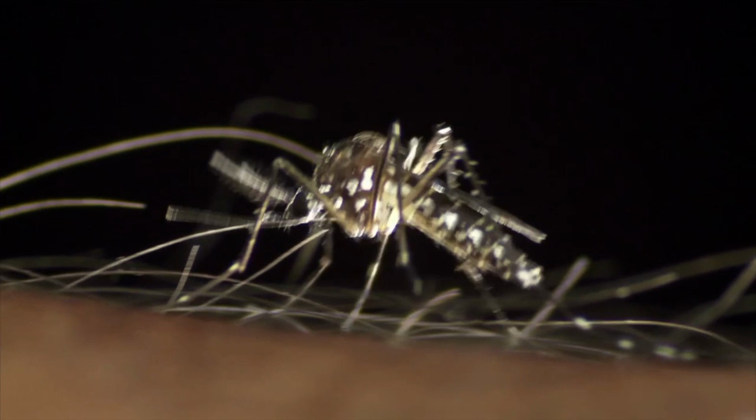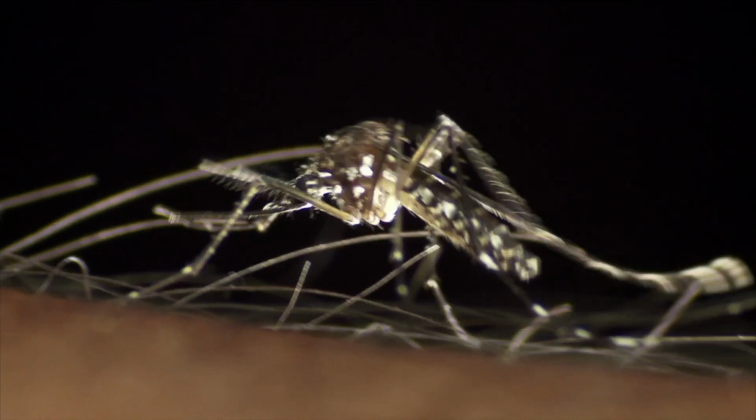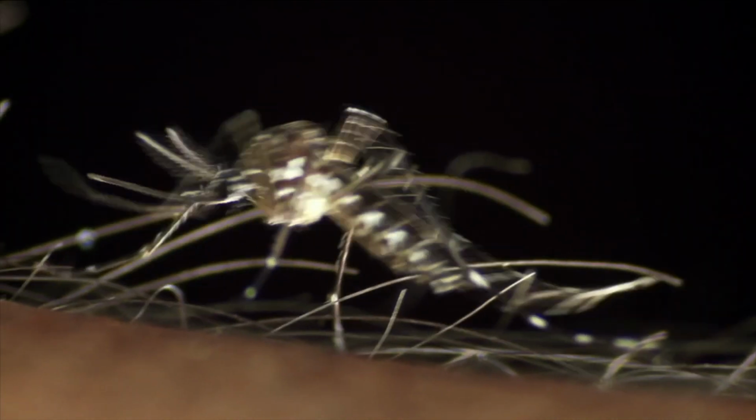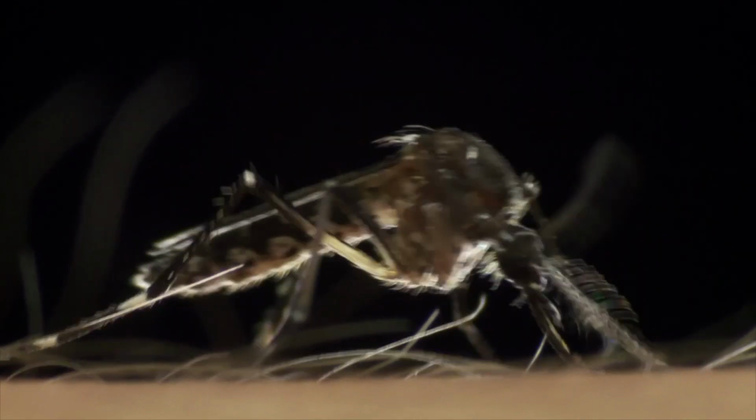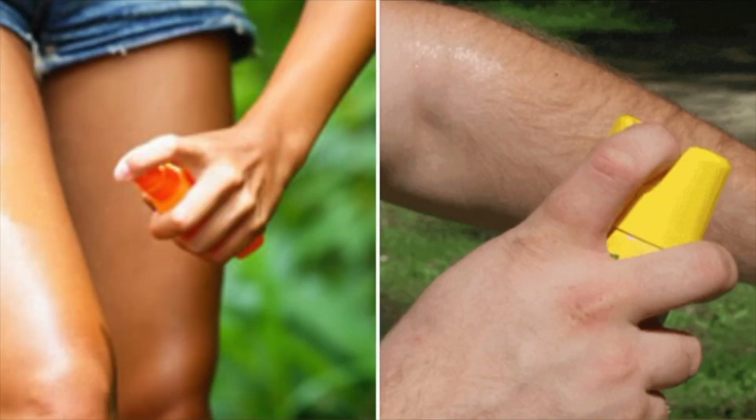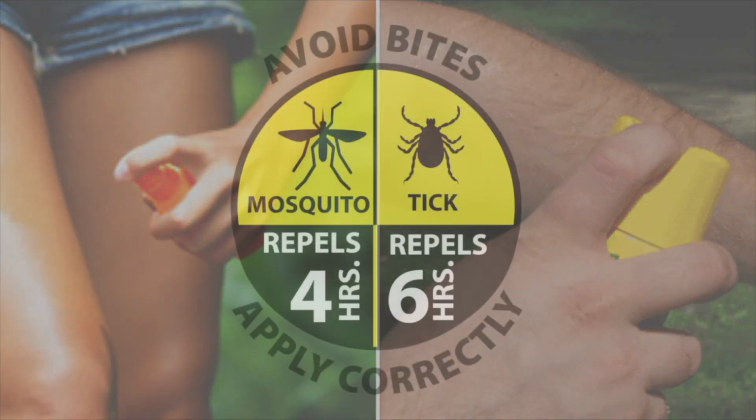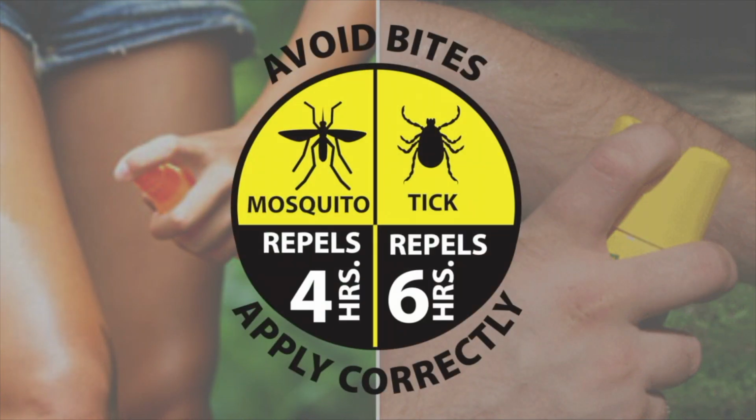We know that a female mosquito looking for blood finds human targets by detecting heat, carbon dioxide, and certain odors. Insect repellents have been used for decades to keep the pesky insects away. Look for this Environmental Protection Agency graphic on the product to see if a repellent is effective.